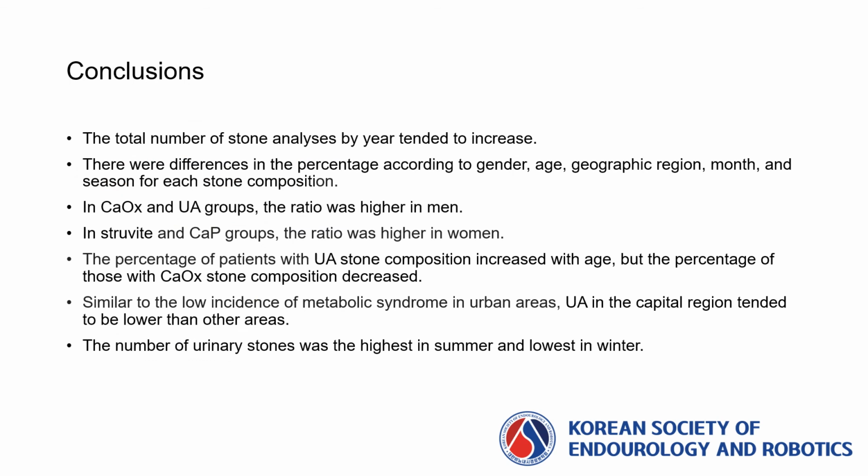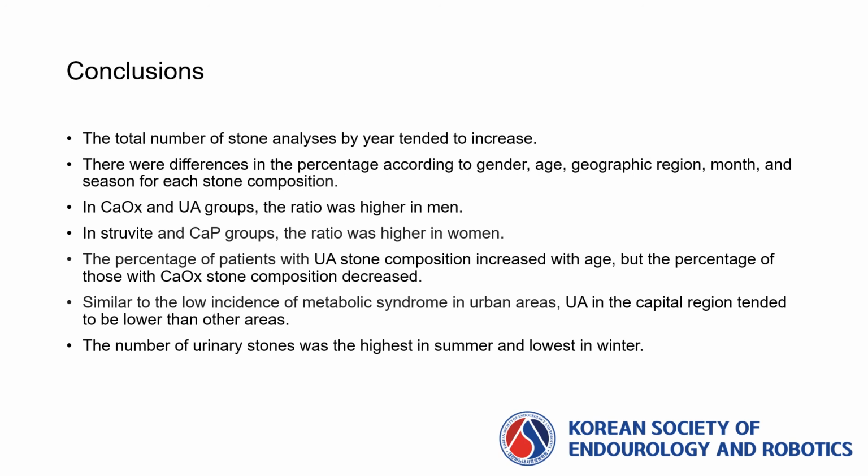Conclusions. The total number of stone analyses by year tended to increase. There were differences in the percentage according to gender, age, geographic region, month, and season for each stone composition. In calcium oxalate and uric acid groups, the ratio was higher in men. In struvite and calcium phosphate groups, the ratio was higher in women.